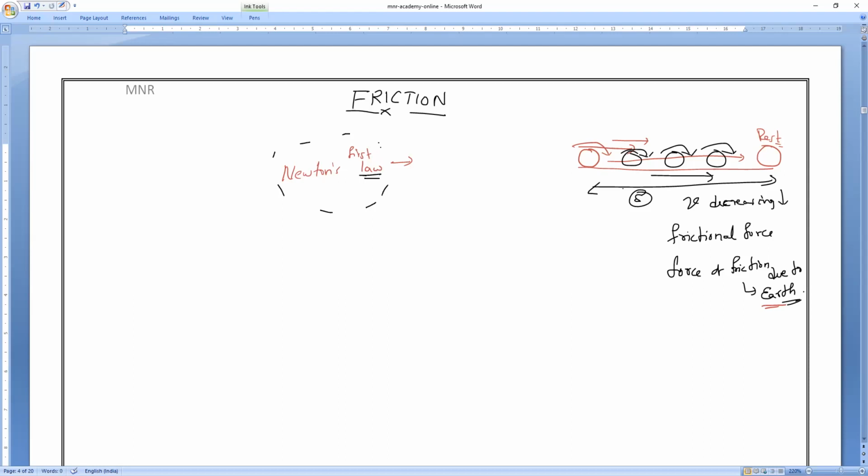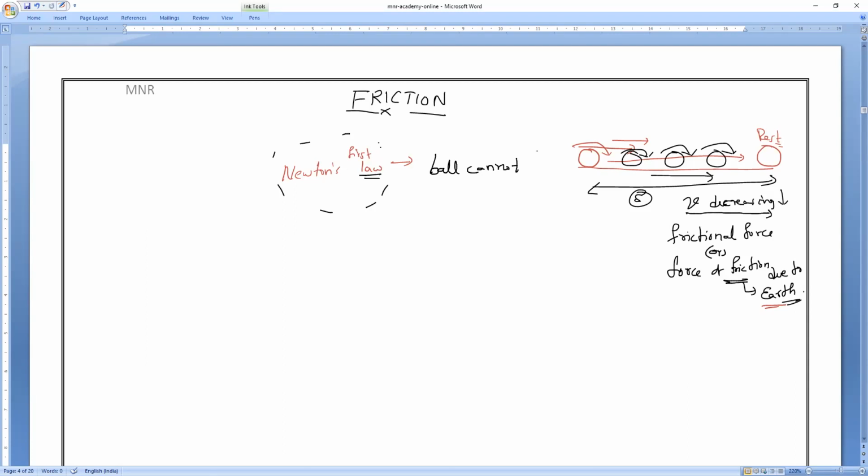As the ball rolls over the ground, after traveling a certain distance this ball will automatically come to rest. Means the speed or velocity of the body keeps on decreasing due to the force of friction which is exerted by the earth. So here, according to Newton's first law, the ball cannot come to rest on its own. Am I right or wrong? So there is a force which is making the ball come to rest.